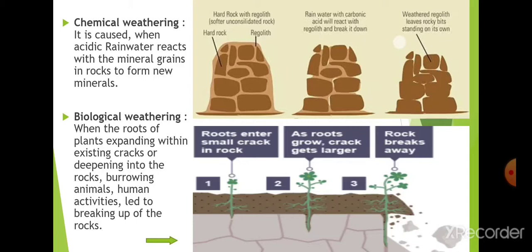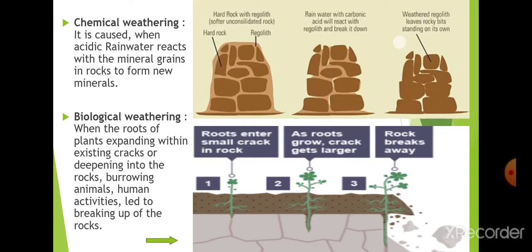Okay, after some time, when finally the regolith is removed from the hard rock, you can see the different small hard rocks are there. You can see it might get split after some time. So the final result is that some time before, it was a full rock, but after this acidic rainwater, when the regolith is removed or eroded, the bigger rocks are converted into smaller rocks, and they get split after some time. So this is chemical weathering.